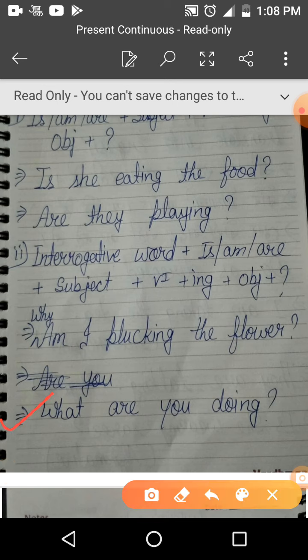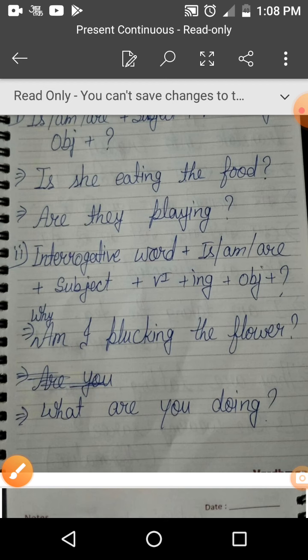Second example, what are you doing? What means क्या? And it is also an interrogative word. So we use it in the beginning of the sentence. What are you doing? आप क्या कर रहे हो?